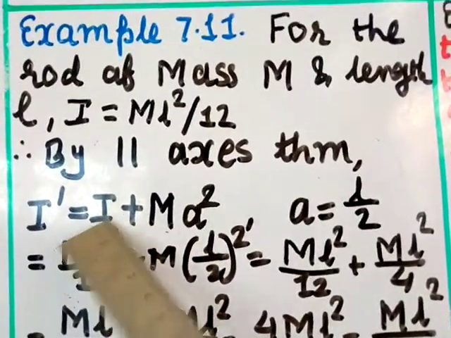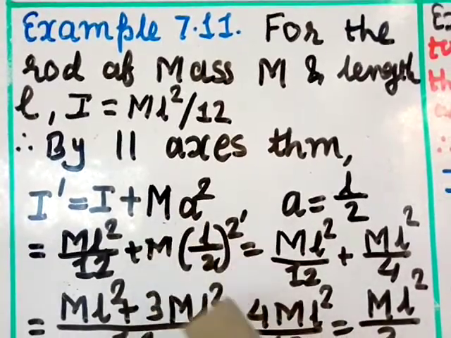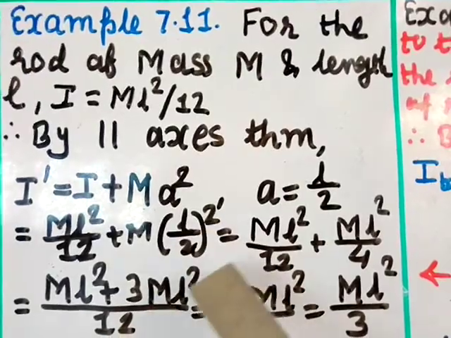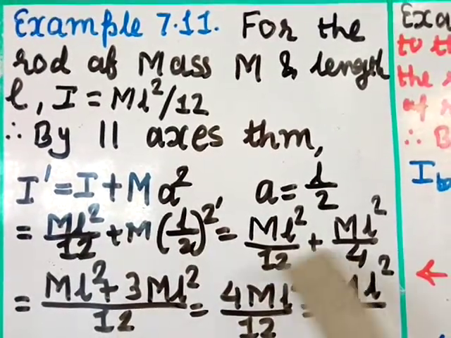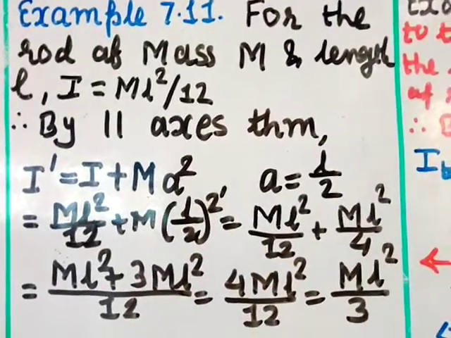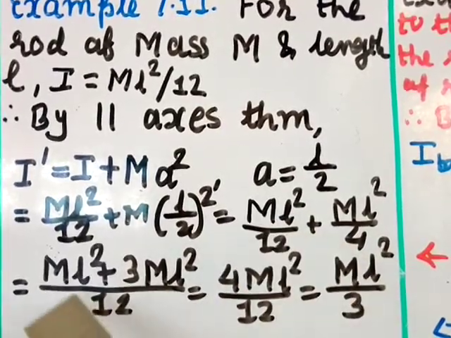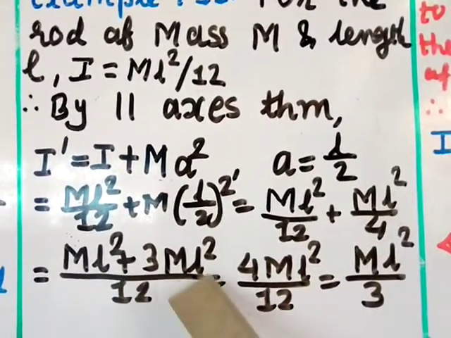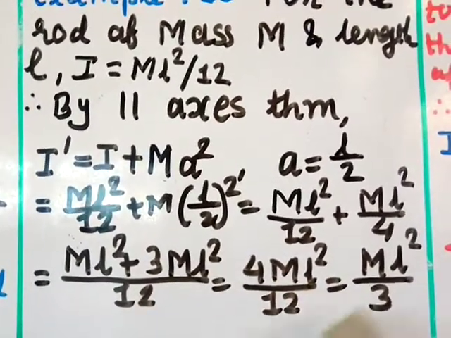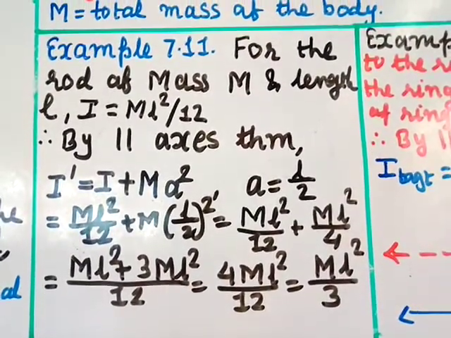So now we can put the I value, ML square by 12, plus M as it is, and a will be L by 2. So put a value as L by 2 whole square, equal to ML square by 12 as it is, plus M L square divided by 2 square, which is 4. Now take the LCM. LCM is 12, so you multiply by 3 in the numerator and denominator. So ML square plus 3 ML square by 12. So 3 plus 1 is 4 ML square by 12, cut by 4, so you get ML square by 3. So that is the moment of inertia.